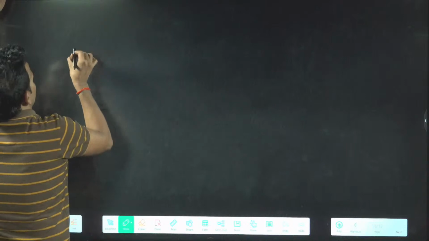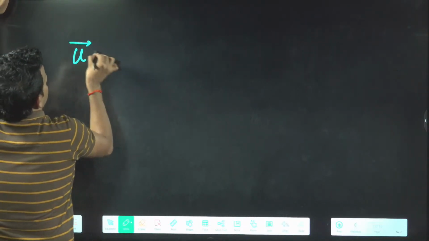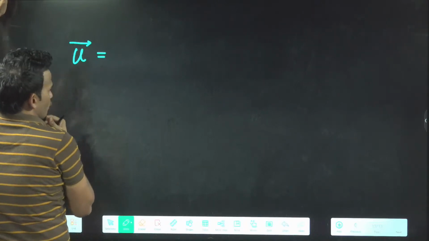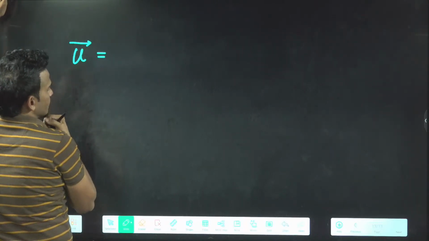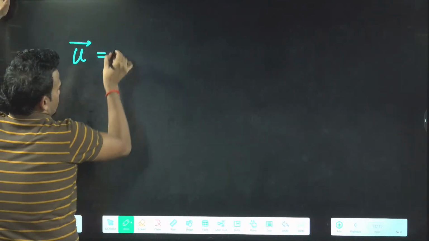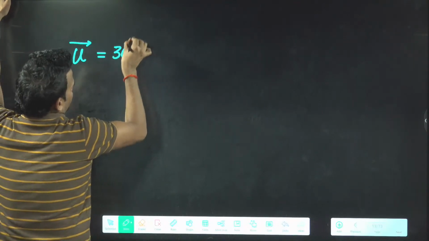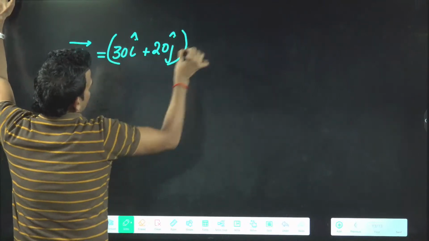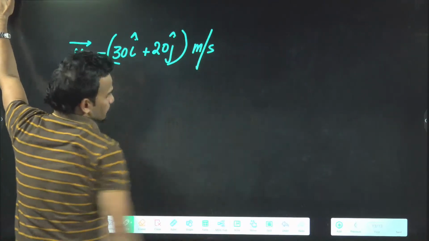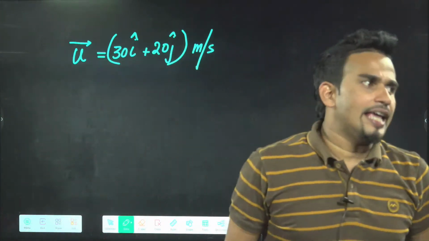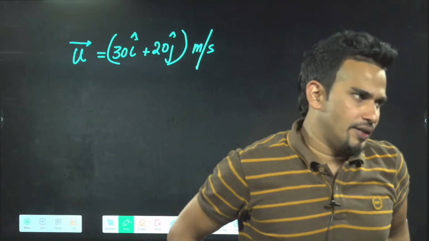Come on, do it. You write. A ball is projected with initial velocity of 30 i cap plus 20 j cap meter per second.